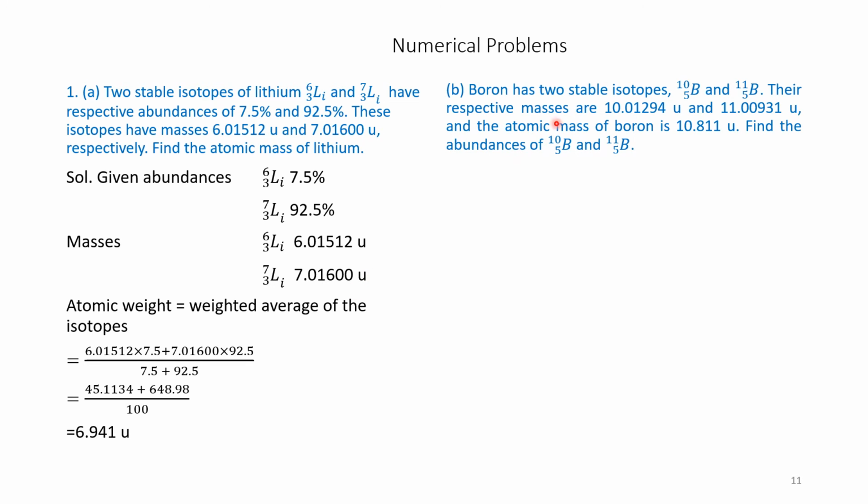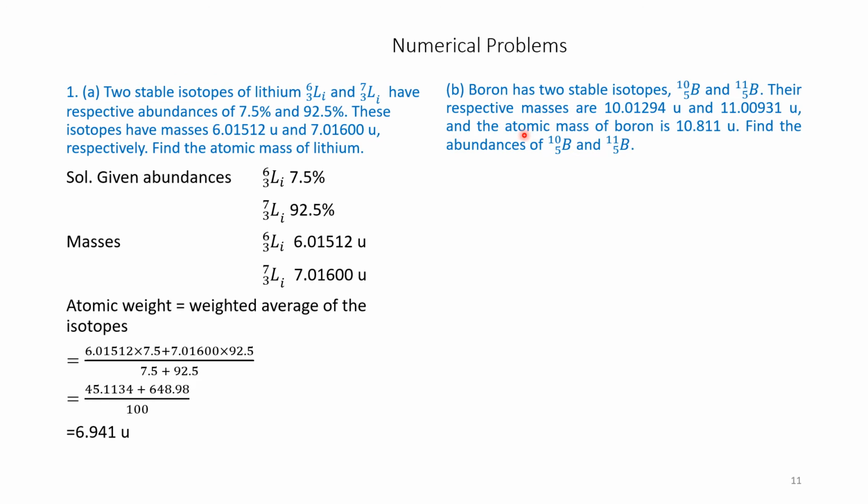Part B. Boron has two stable isotopes, B 10 5 and B 11 5. Their respective masses are also given here. Please read this example very carefully. B 10 5 mass is 10.01294 and B 11 5 is 11.00931 units respectively.